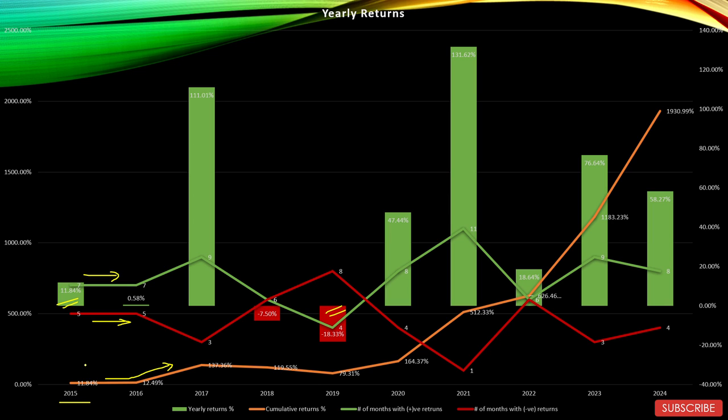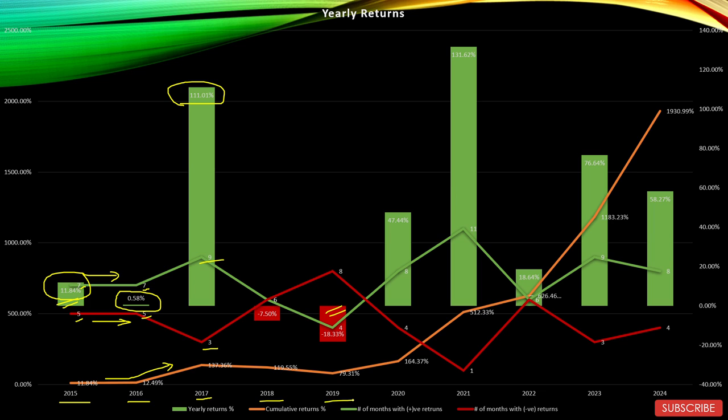So in 2015, this sector managed to give returns of only 11.84% with 7 positive months and 5 negative months. So a below average year for this sector. 2016 was even worse, and it was a flat year with only 0.58% returns with 7 positive months and 5 negative months. But then 2017 was an extremely good year for this sector, and the sector managed to give returns of 111.01% with 9 positive months and 3 negative months.